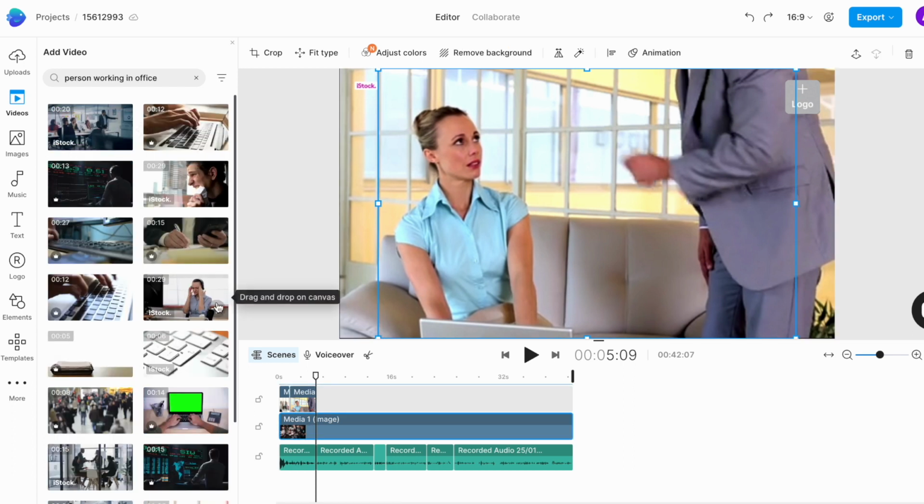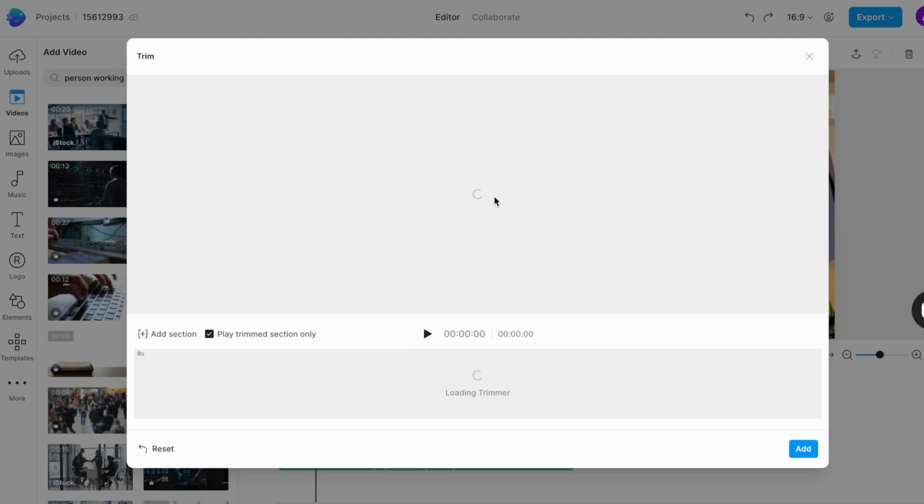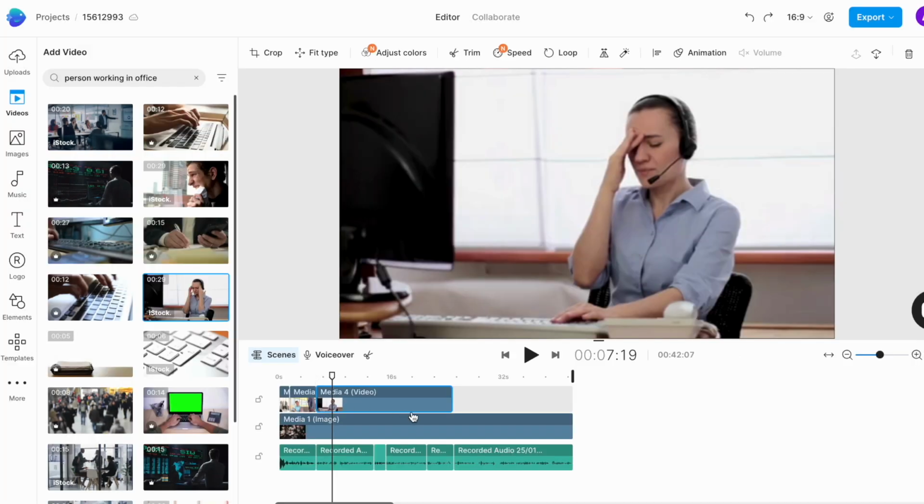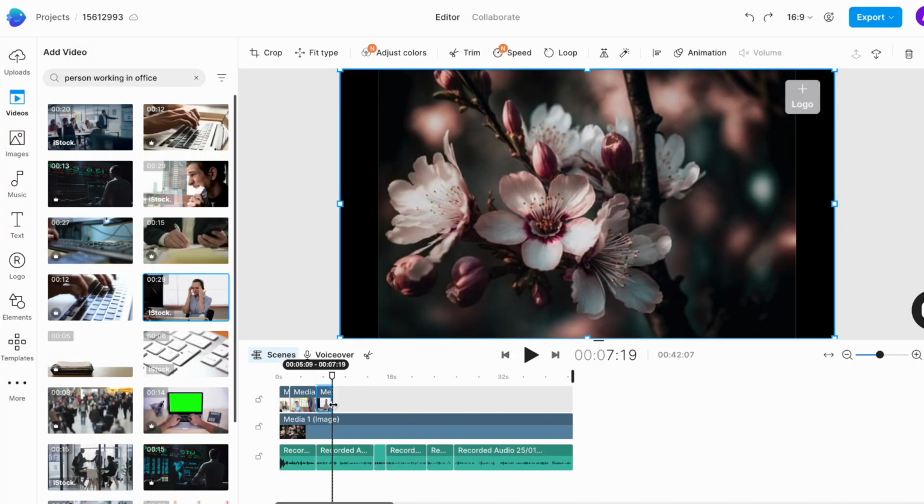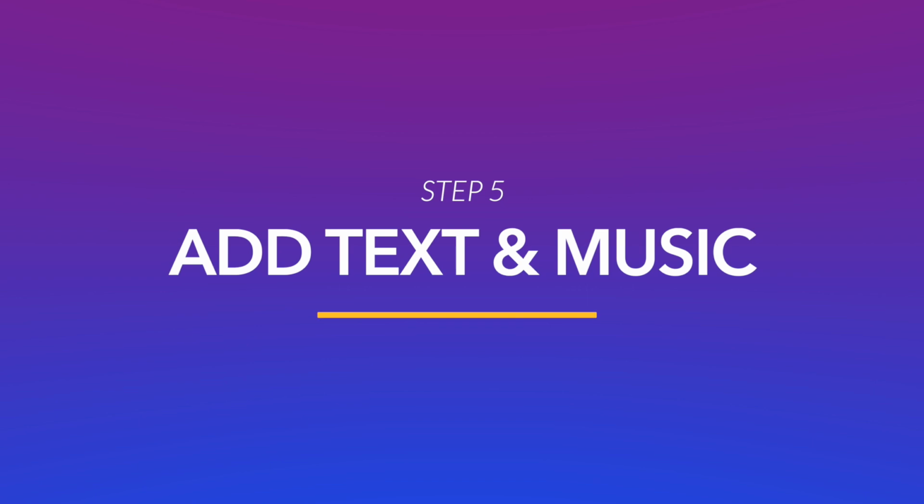Now you want to go ahead and listen to each part of your voiceover and keep adding relevant clips. Generally, you want to keep the length of each clip as 3 to 4 seconds because longer clips can quickly bore your viewers and they might drop off. Now once all your media is added, it's time to add the finishing touches, that is your text and your background music.